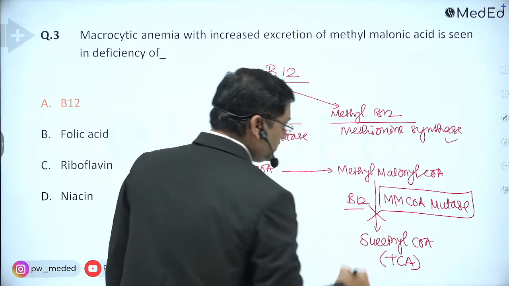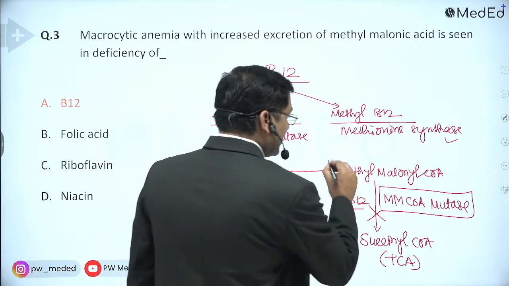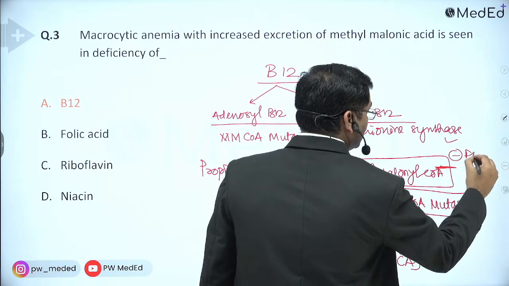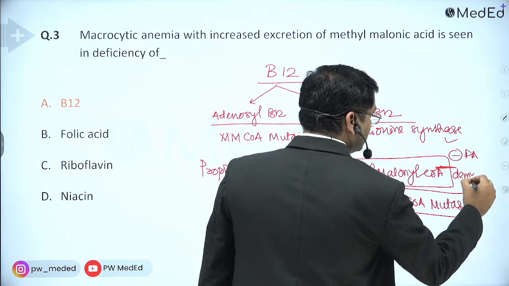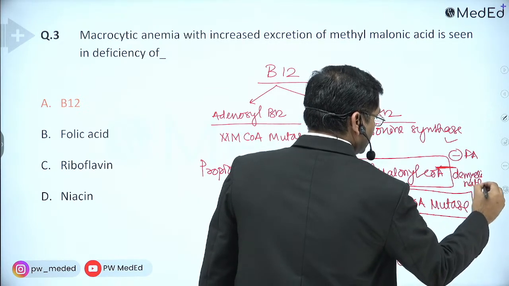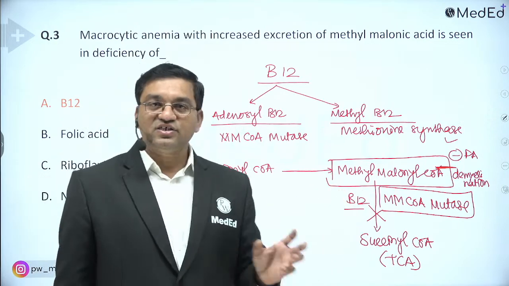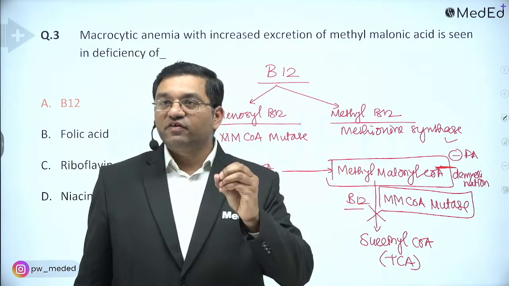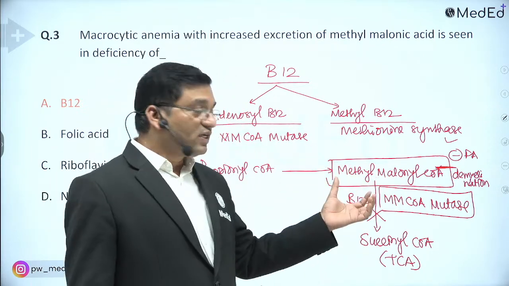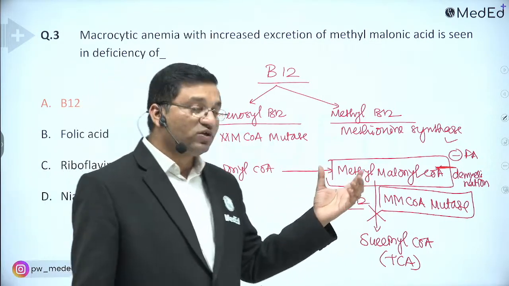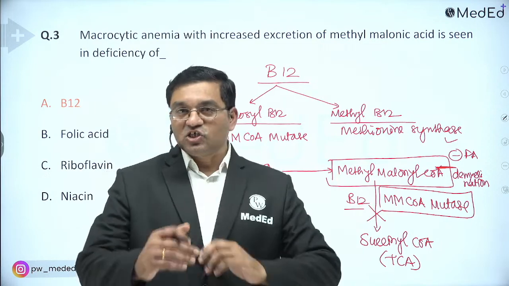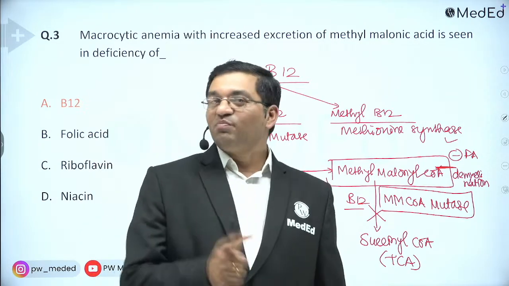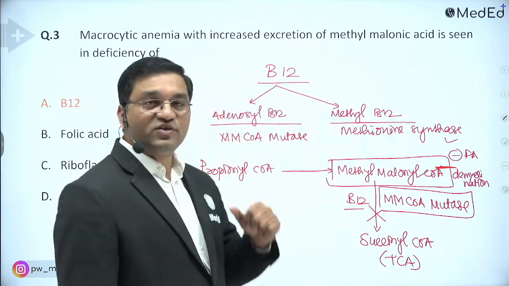And if it is blocked in this reaction, there is increased accumulation of methylmalonic acid, and this causes the inhibition of fatty acid synthesis. It causes demyelination. It affects the myelination of the nerve fiber. So methylmalonic acid is excreted in urine, that is known as methylmalonic aciduria, and it causes damage to the nerve fiber, demyelination, that is responsible for subacute combined degeneration of spinal cord in B12 deficiency.